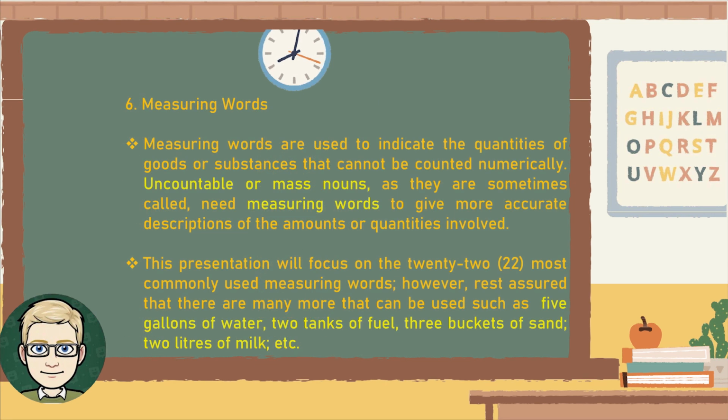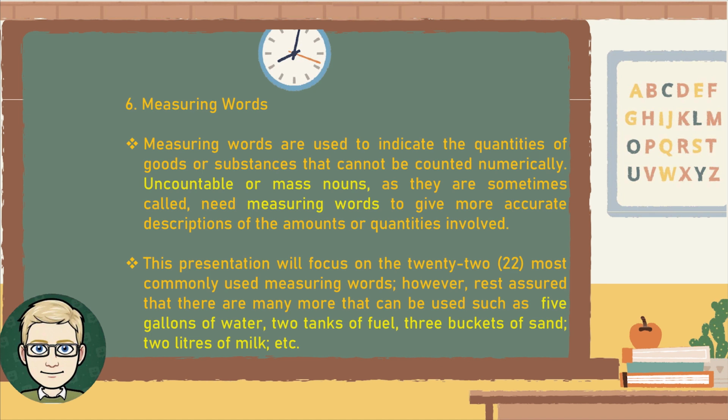Measuring words. Measuring words are used to indicate the quantities of goods or substances that cannot be counted numerically. Uncountable or mass nouns, as they are sometimes called, need measuring words to give more accurate descriptions of the amounts or quantities involved.